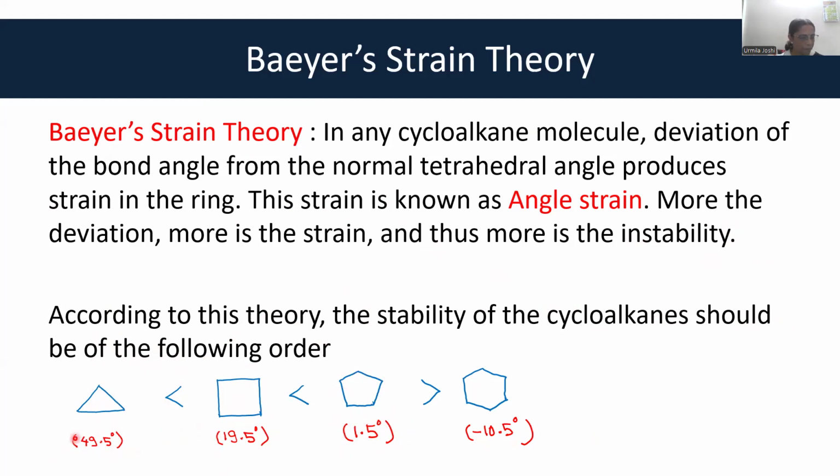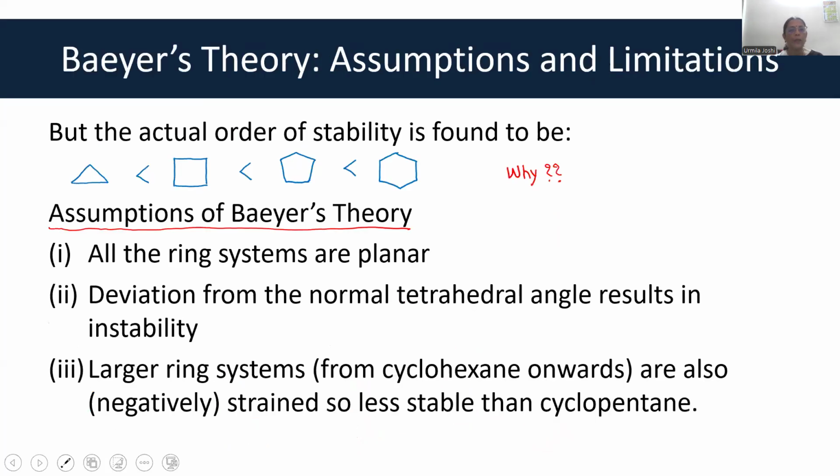Highest angle strain, least angle strain, and cyclohexane has a negative angle strain, but still it deviates from the normal sp3 hybrid bond angle, and therefore it should be less stable than cyclopropane. But what is actually observed?